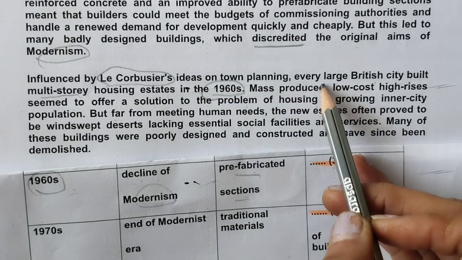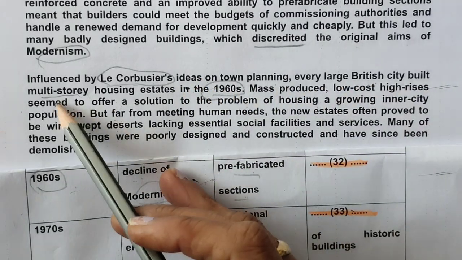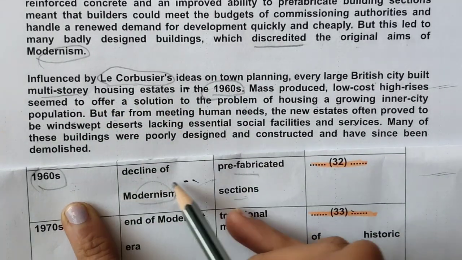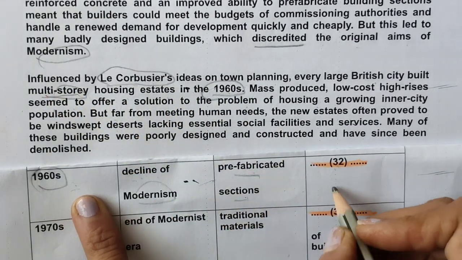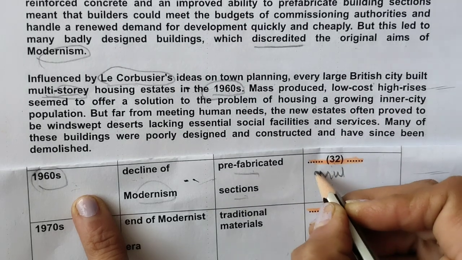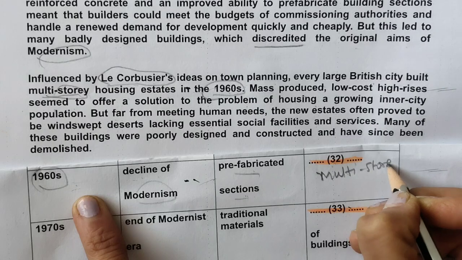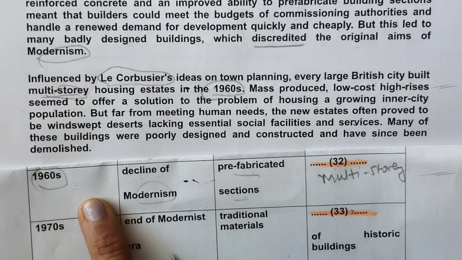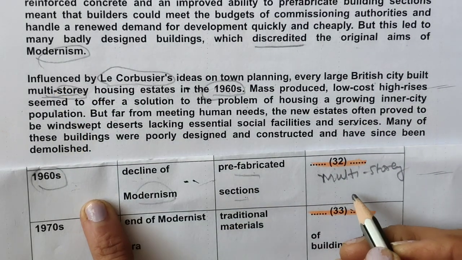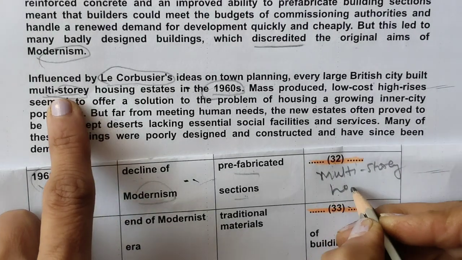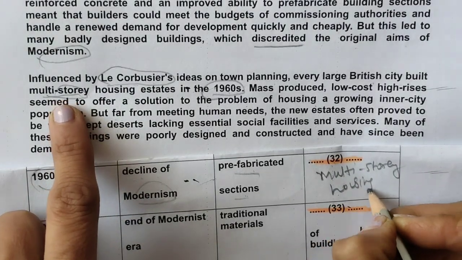On town planning, every large British city built multi-story housing estates in 1960s. So in 1960s, what kind of characteristic was there? Multi-story. Please don't forget to write even this hyphen also. Multi-story housing, because multi-story is one word, not two words.